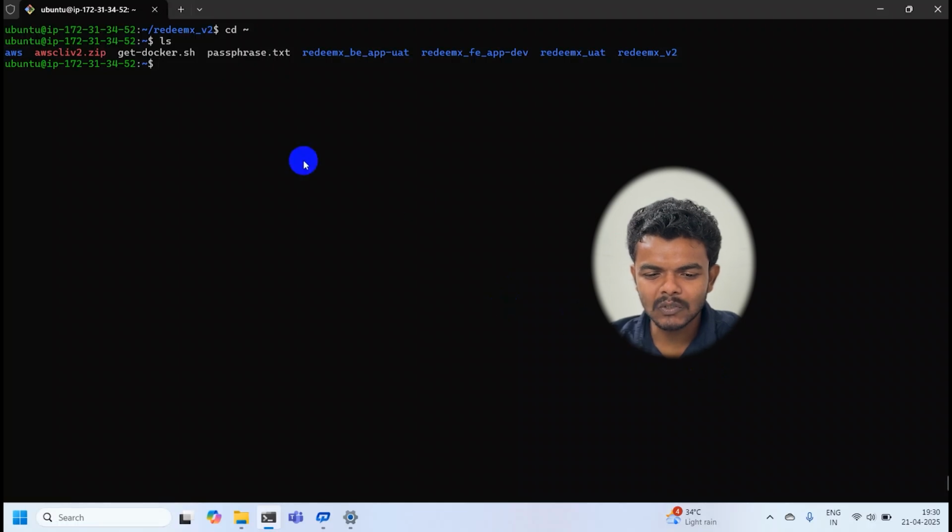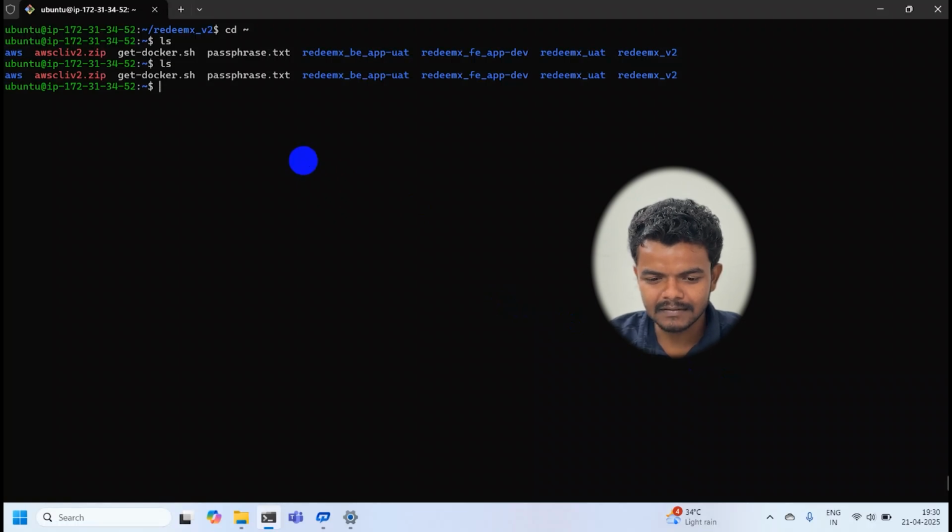I just connected to my Linux instance, in which I will show what folders and files exist. Here we can easily identify multiple folders and files. I just changed into the folder where our front-end and back-end applications are developed. This is the folder.